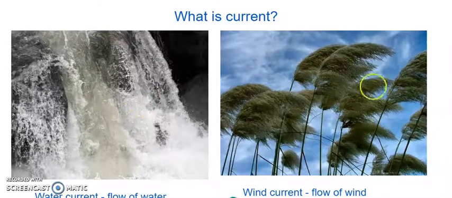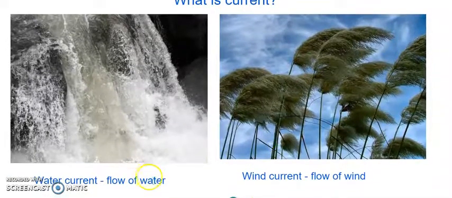In the same way, if you can see here, the leaves of the trees are moving because of the wind which is blowing with a high speed. So here the wind is flowing. So current in this context means anything which is flowing. Flow of something is called current. So water current means flow of water and wind current means flow of wind.